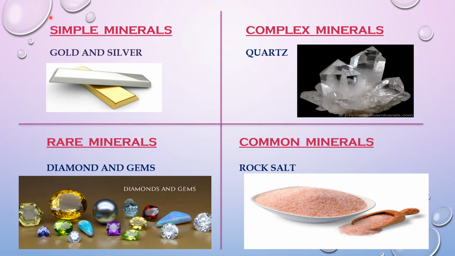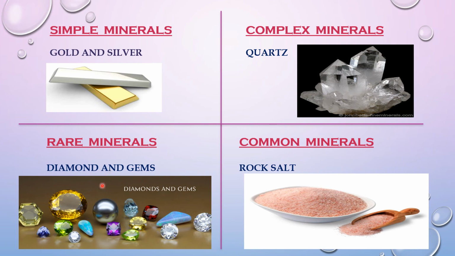Minerals can be simple like gold and silver. They are precious metals and they are used in making jewelry. Minerals can be complex, for example quartz. They are used in the manufacturing of glass.